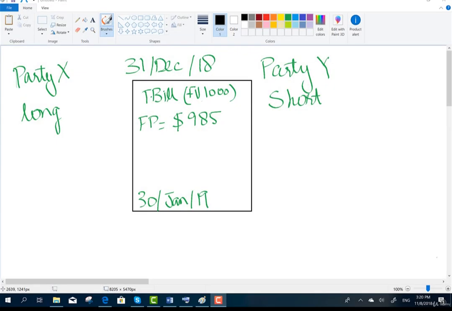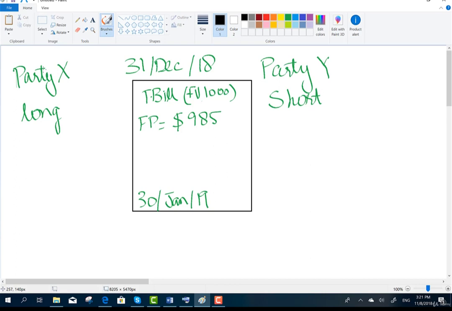In this example, I will explain a forward contract with a treasury bill as the underlying instrument. And in the second part, I will explain how parties can terminate the contract before the expiry date. See, forward contracts are obligations. Party X and Party Y have to buy and sell based on the forward price at the future date. But parties can terminate the contract without breaking the contract, which we will see in the second part.